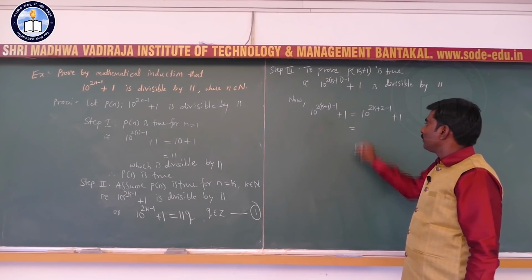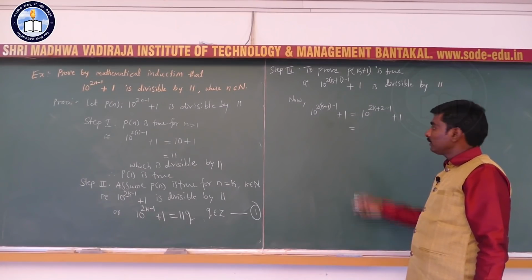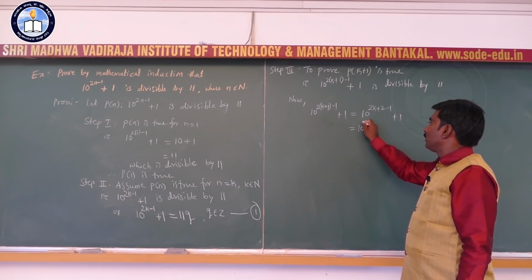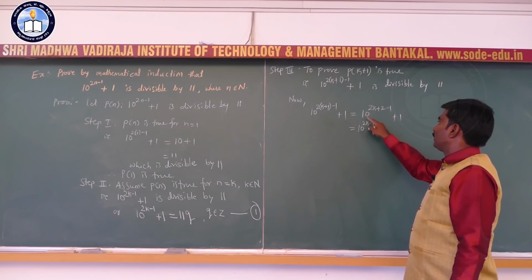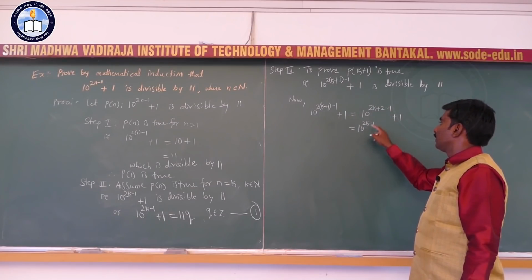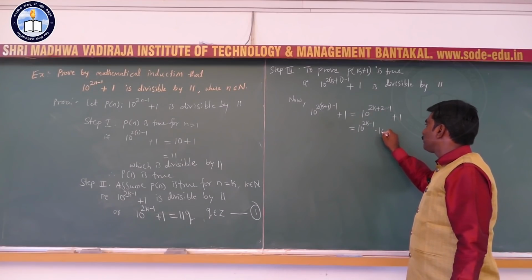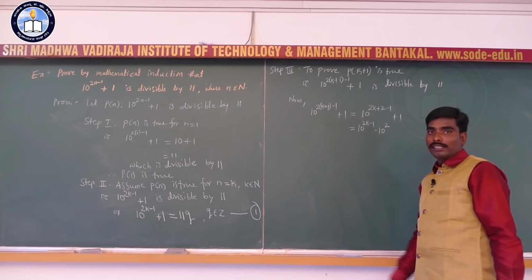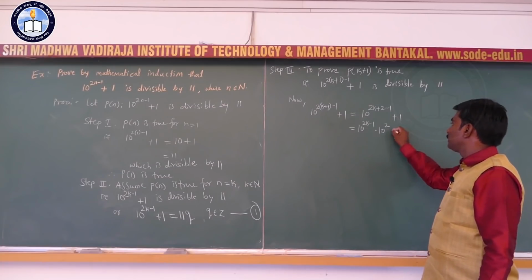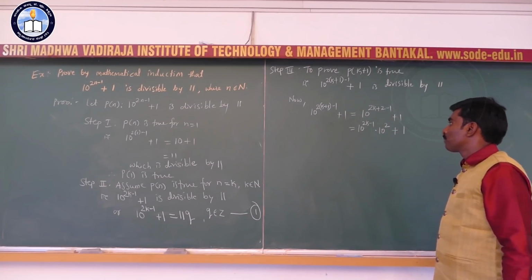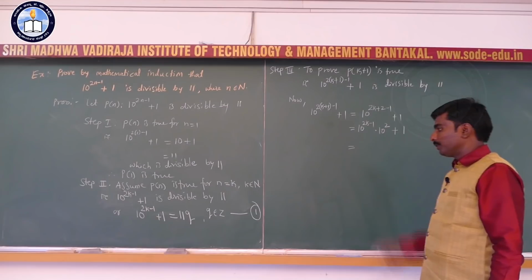Then using laws of indices, you take this as 10 to the power 2k minus 1, and plus 2 is there. I am writing this as 10 to the power 2k minus 1 into 10 to the power 2, and it remains plus 1.